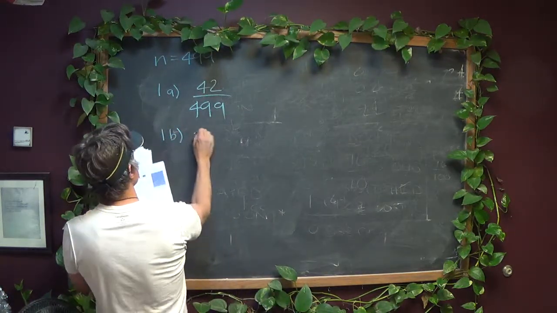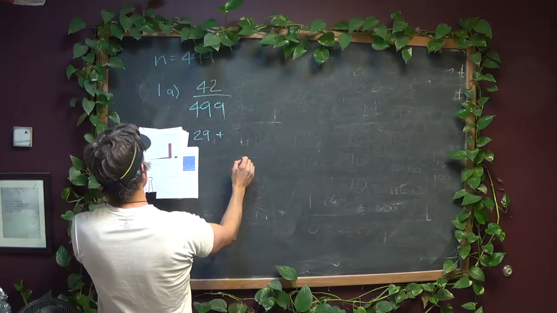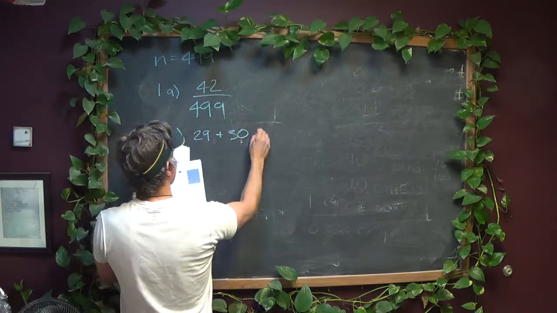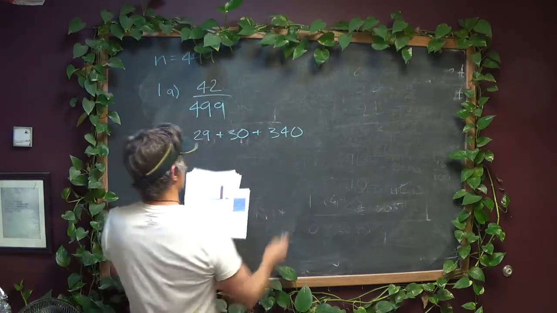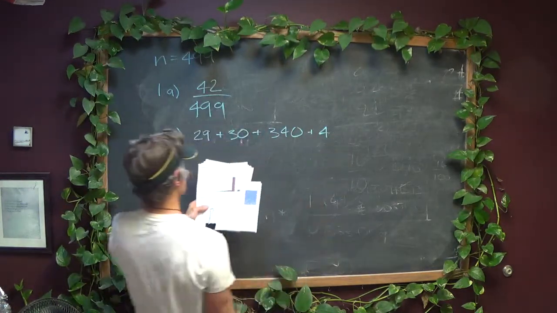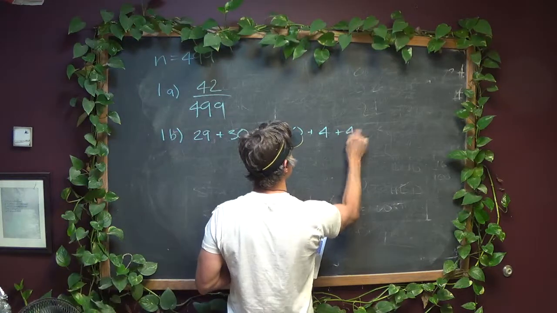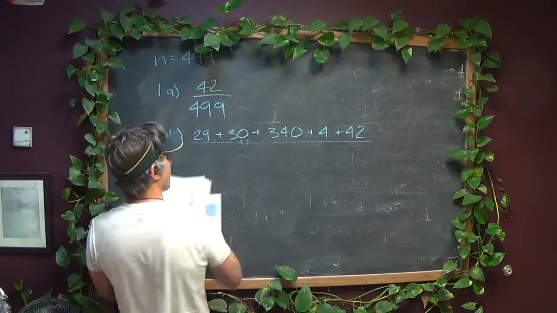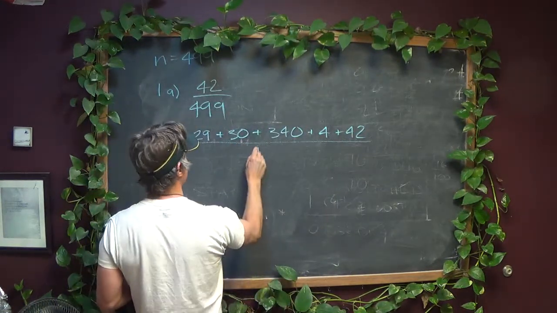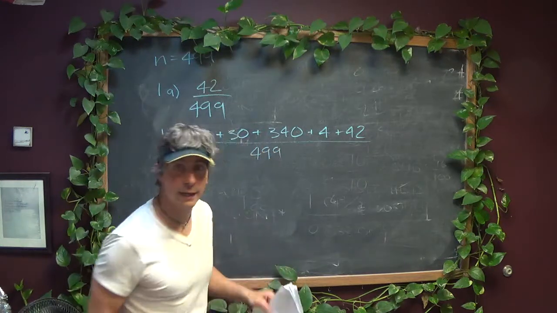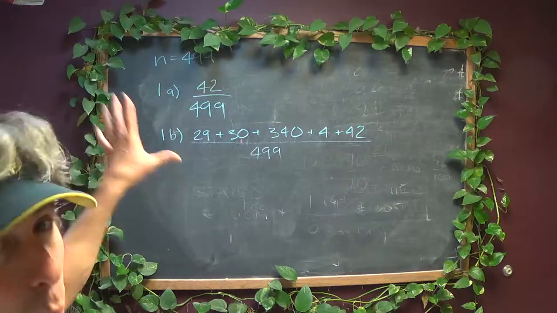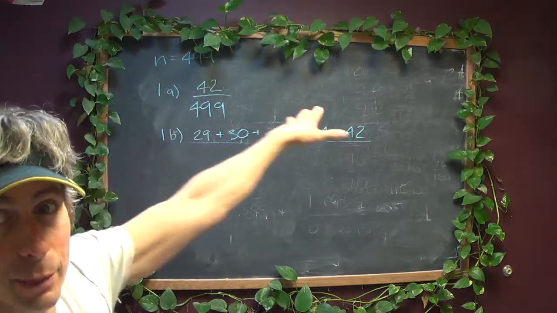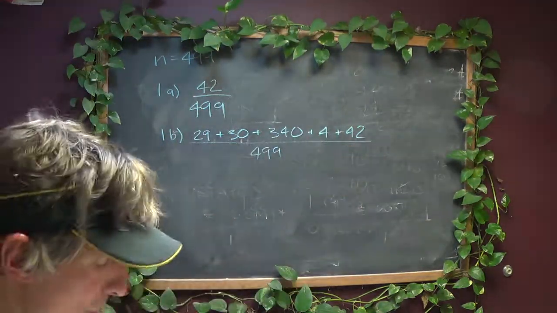So if you think about all the ones that are 8 or higher, so there's 1B. Let's see. There's 29 8s. There's also 30 9s. There's the whopper, 340 10s. There's 4 11s, and there are 42 12s, and that's still out of 499. Okay, so there you go. Like I said, we'll do that math in a second. I'm going to add all those numbers up and then divide it by 499. We'll take care of it.